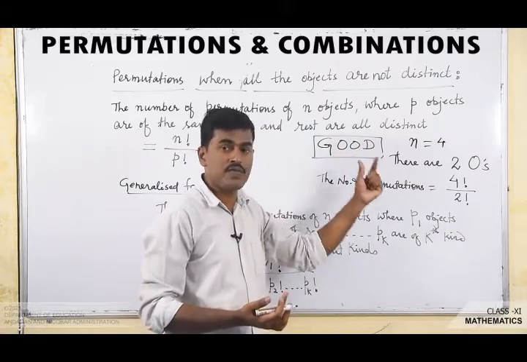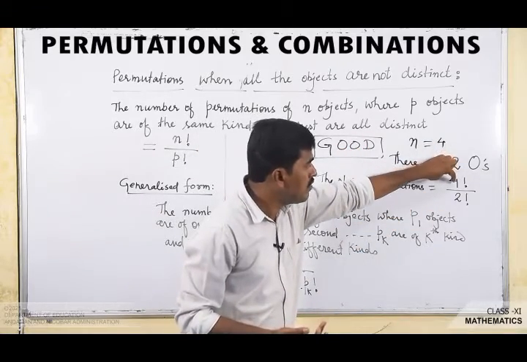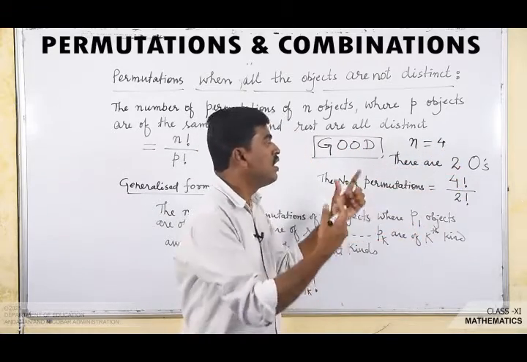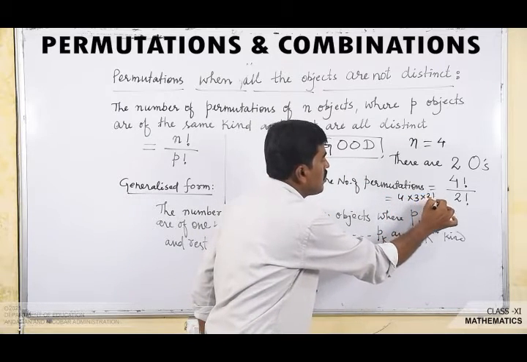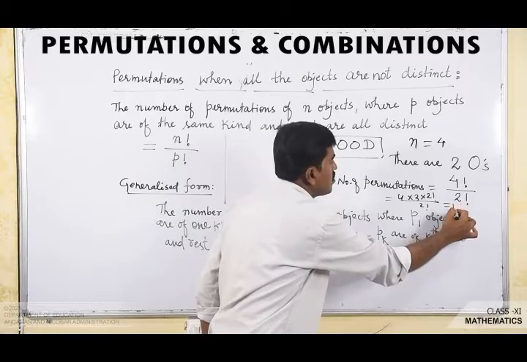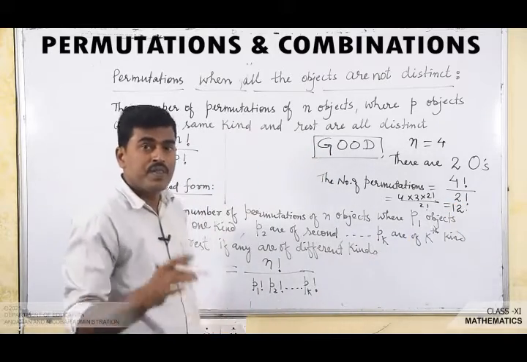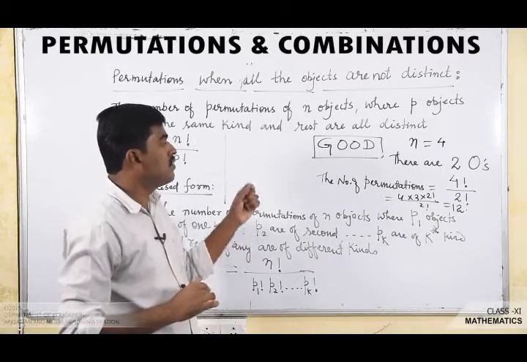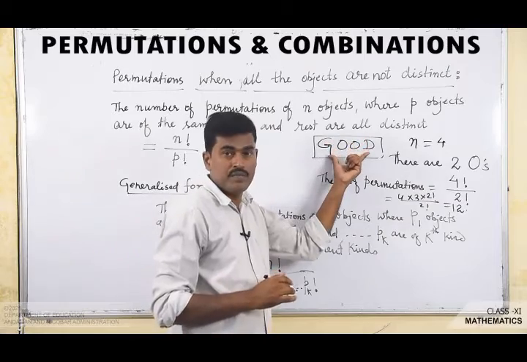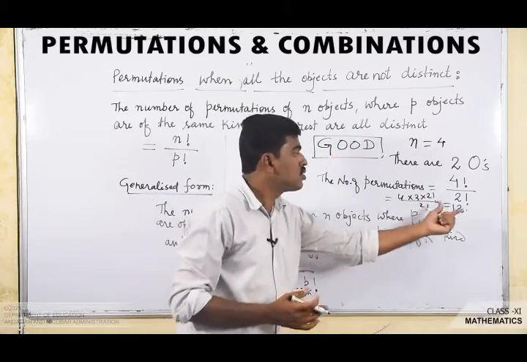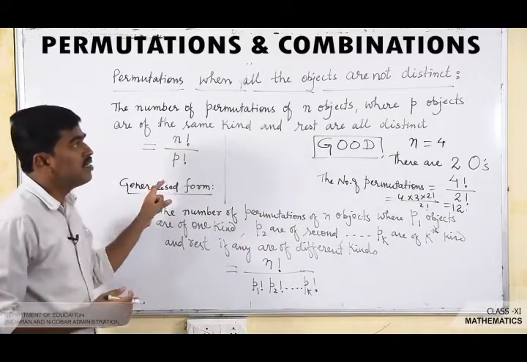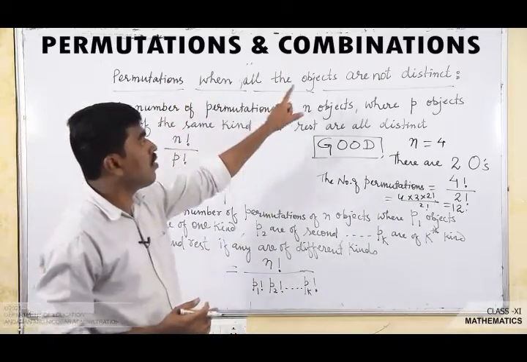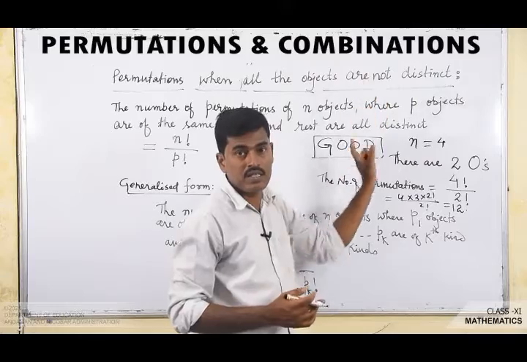So we write n factorial upon 2 factorial, that is 4 into 3 into 2 factorial divided by 2 factorial. So it is 12. So the number of permutations of the letters of the word good is 12, as we have to use this formula because all the objects are not distinct.